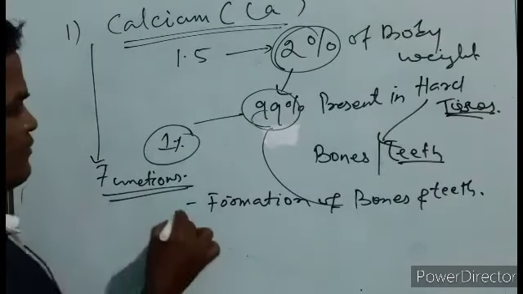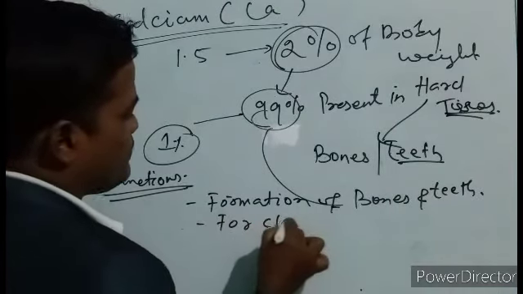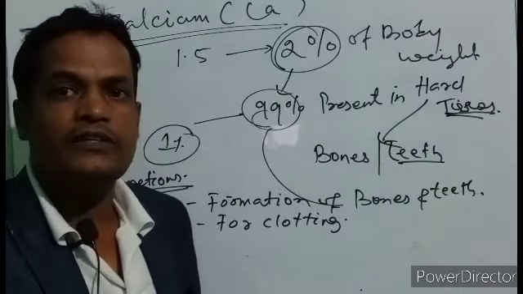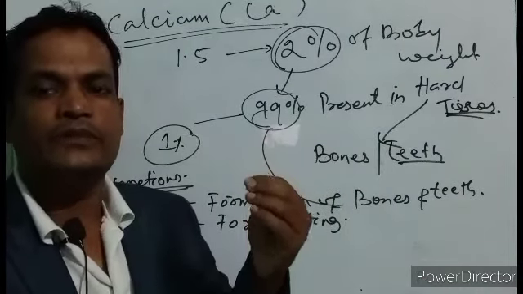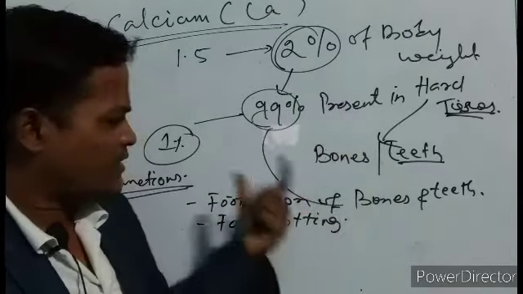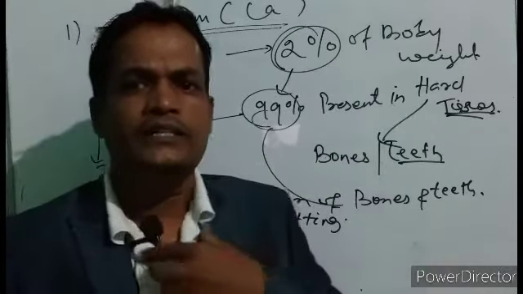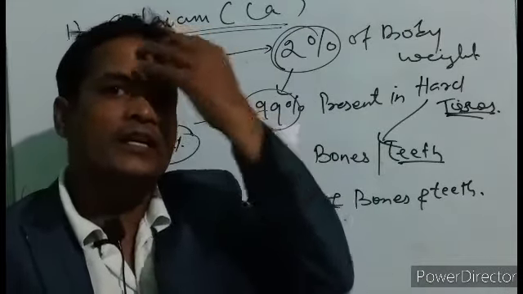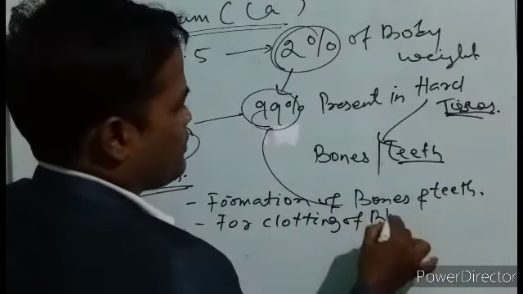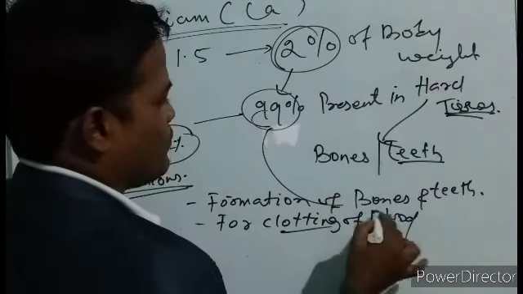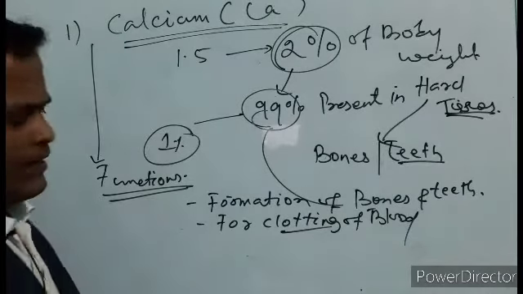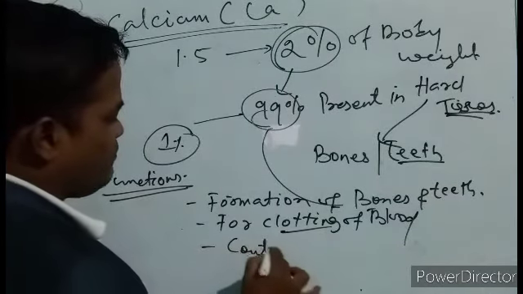Next one is clotting of blood, because blood clotting is an important factor in your body. If blood does not clot after injury, what will happen? Hemorrhage, and a continuous flow of blood will take place. That will bring a dangerous condition to the body. So number two, an important function of calcium is that it helps in the clotting of blood. Is it right? Number three is the contraction of heart muscles.